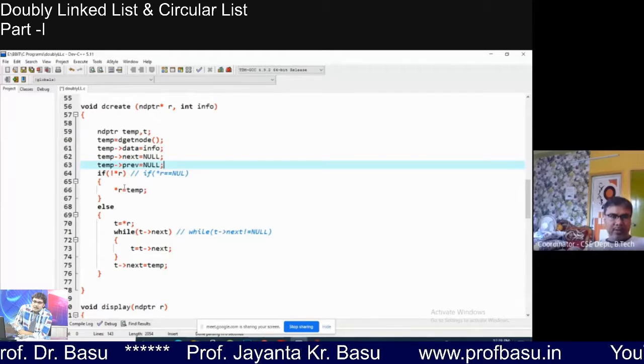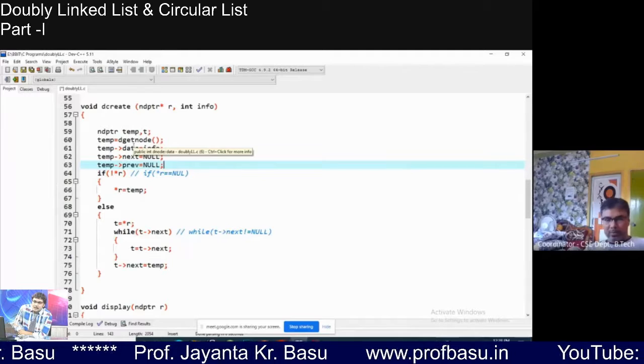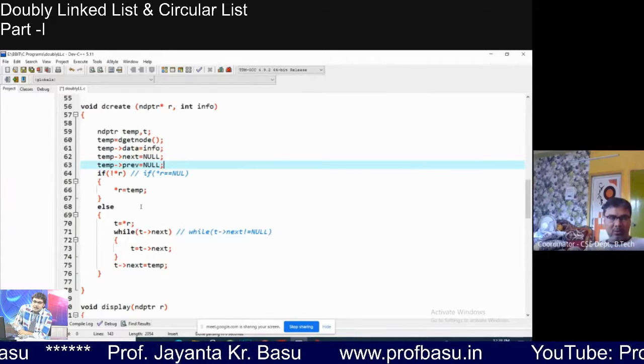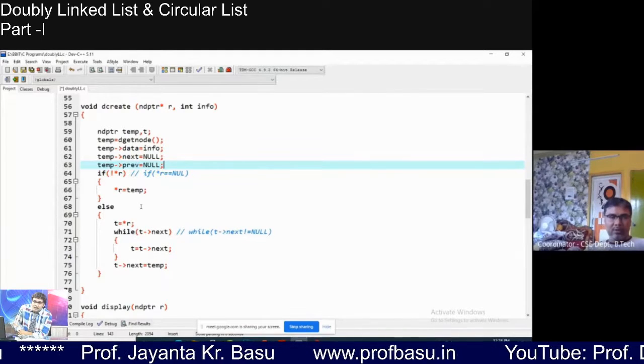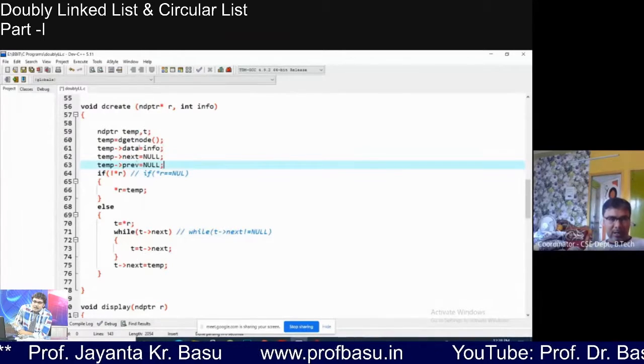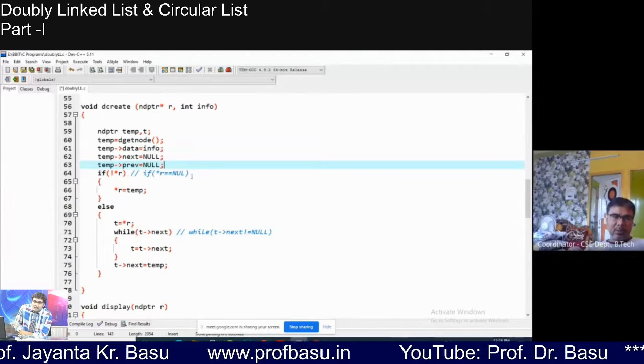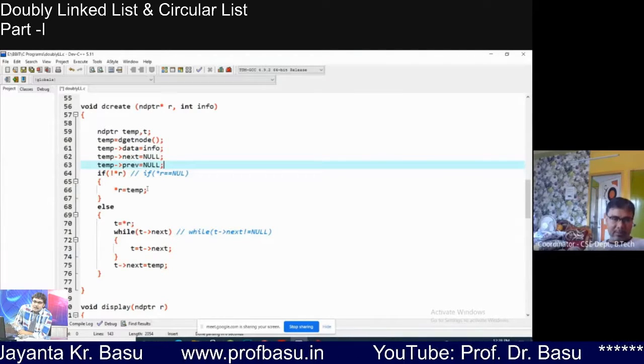I have to check whether the node we are going to insert will be the first node or the node will be inserted after certain number of nodes, right? Add at end, the create means. So if not start, the same thing will be there. Start is temp.